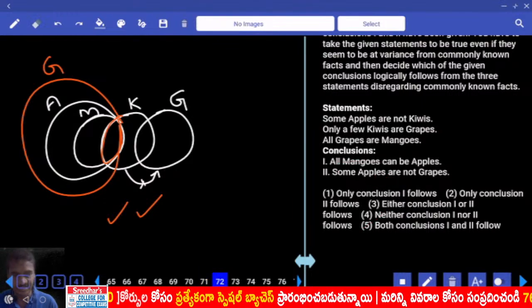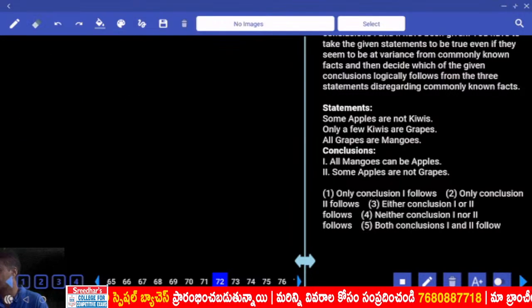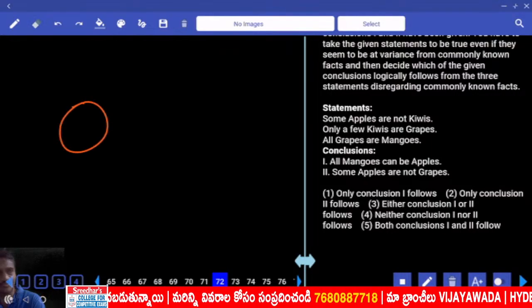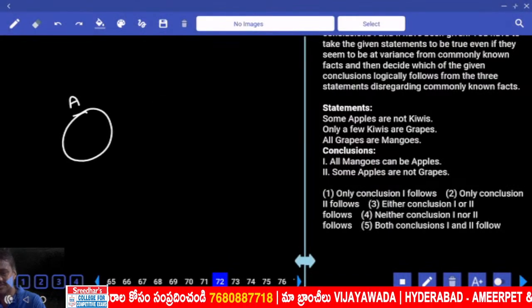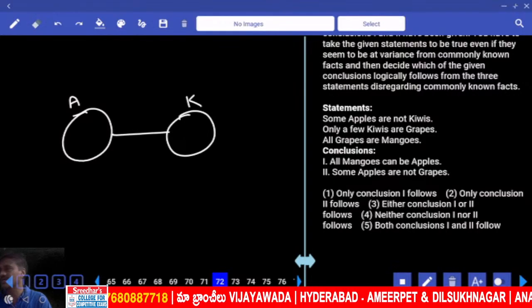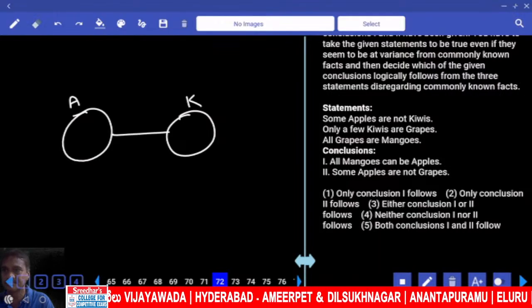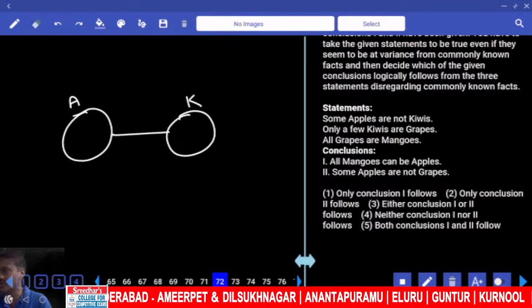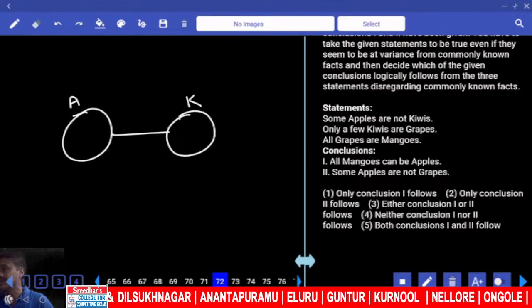71. Then 72. Now in this 72, some apples are not kiwis. How to draw the diagram? Some not. Some apples are not kiwis. Then apple and kiwi. Now in the basic diagram, some apples are not kiwis must be taken separately only. No kiwi is apple. No kiwi is apple means some kiwis are not apple is also true. No fan is working means some fans are not working is also true. From no we can always derive some not. And some not and the basic diagram, both must be detached.